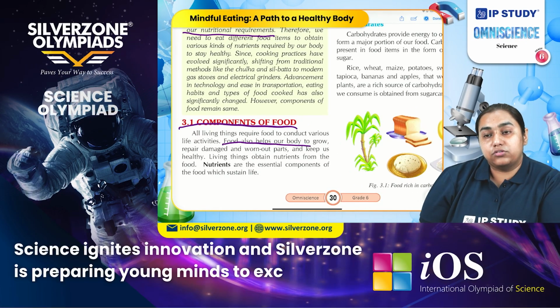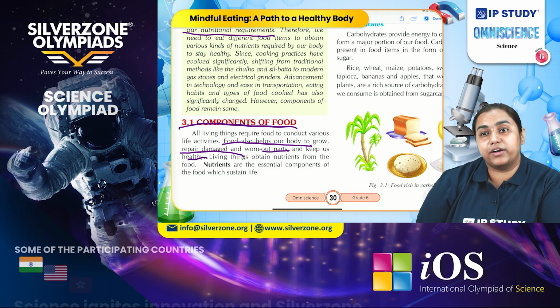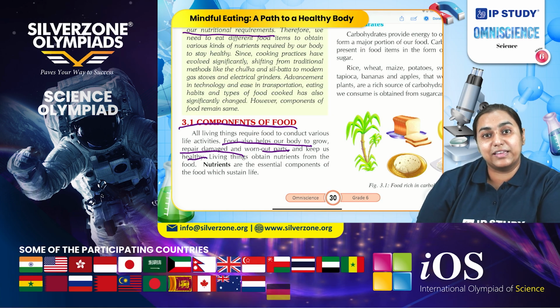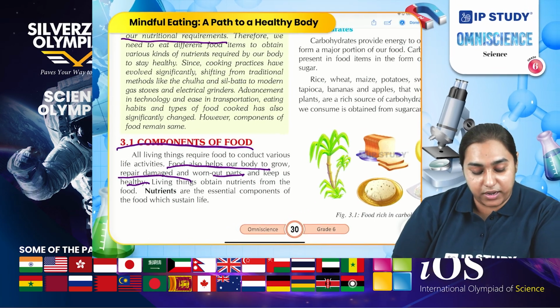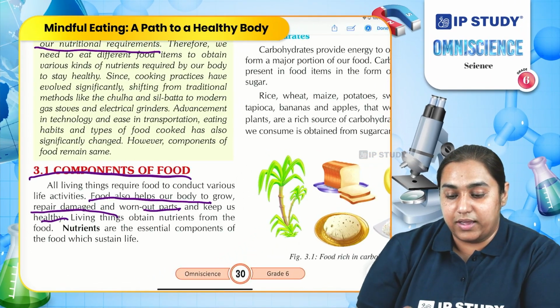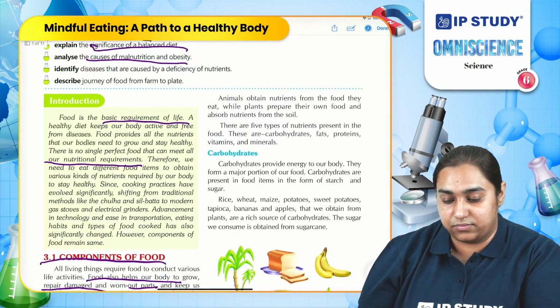We need food to grow, to repair damaged and worn out parts, and to keep us healthy. Different nutrients in the food, these nutrients are also called components of food. Different nutrients in our body are essential for our growth. Let us understand how many types of nutrients are there one by one.